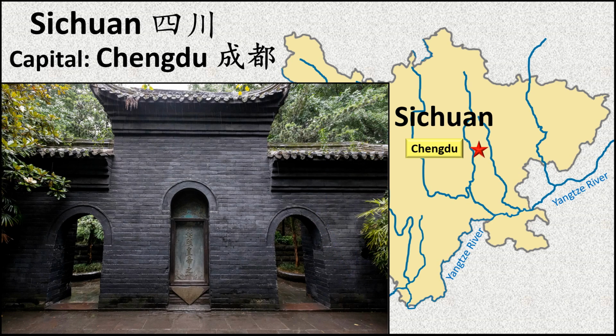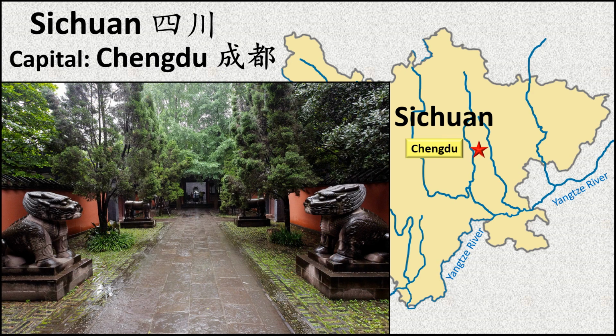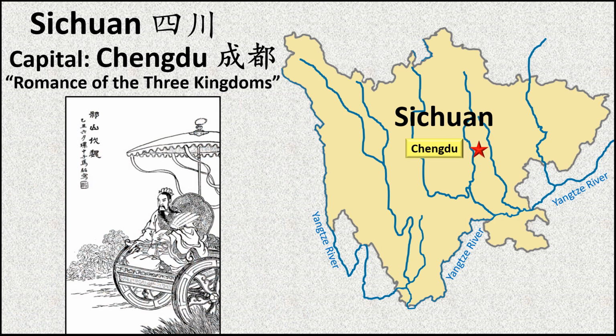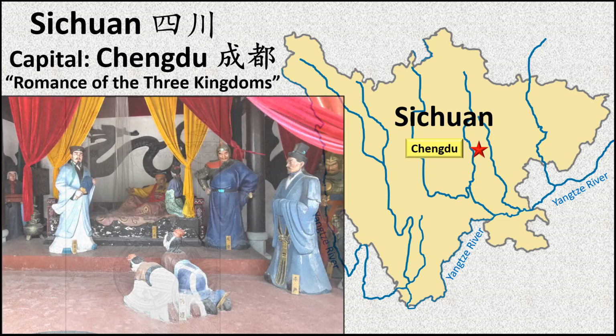Although Chengdu is not a famous imperial capital like Xi'an, it did serve as the capital of various kingdoms over the centuries. In fact, it figures in another of China's ancient classics, The Romance of the Three Kingdoms, an epic tale of contention for power at the end of the Han Dynasty.